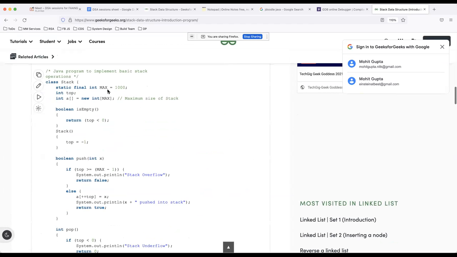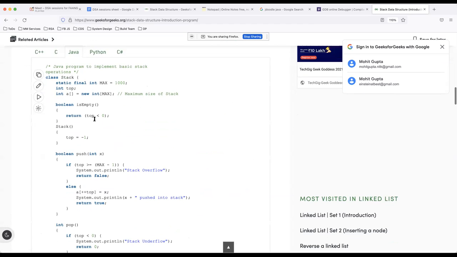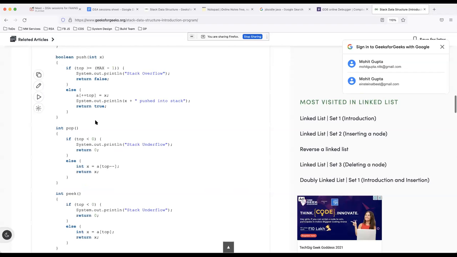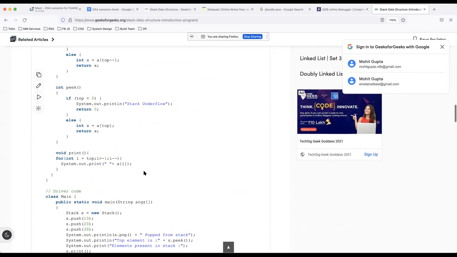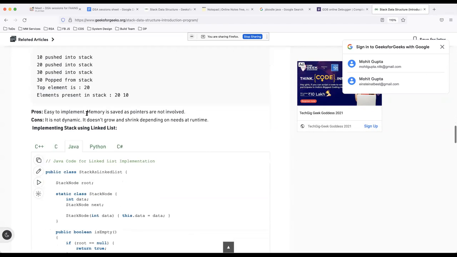So similar to what we discussed, it's the same thing. You can go through it, and you can select your favorite language from here. The pros of using an array based implementation is that pointers are not involved, so I don't think it's a pro, but yeah, they're saying pointers are not involved. So memory is saved because pointers take additional space in the memory.